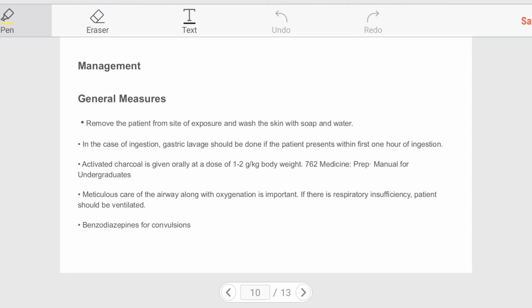Management of organophosphorus poisoning: immediately when the patient comes to the emergency after ingesting the organophosphorus poison, we have to ask the history from the person who is accompanying the patient, and when we get a clue that the person might have ingested an insecticide or something, we have to do general measures, that is, remove the patient from the site of exposure and wash the skin with soap and water. In case of ingestion, gastric lavage should be done in patients presenting within the first 1 hour of ingestion. Activated charcoal is given orally at the dose of 1 to 2 grams per kg body weight.